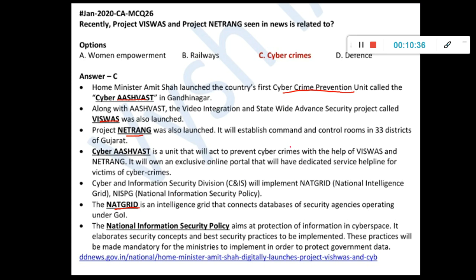So UPSC can ask any question, whether it is a scheme or any guidelines issued by the ministry. Okay, so see to it that you study. I'm not reading explanations and wasting your time. You can pause it and see. But see to it that you have at least heard of these things, because if a student says that I have never heard of this, I have never seen such news, that means you are not reading the newspapers properly. Okay.